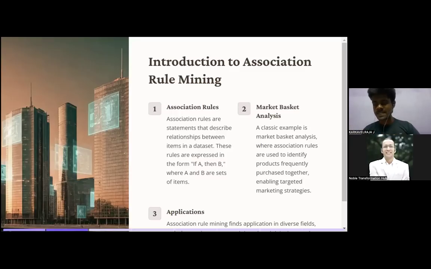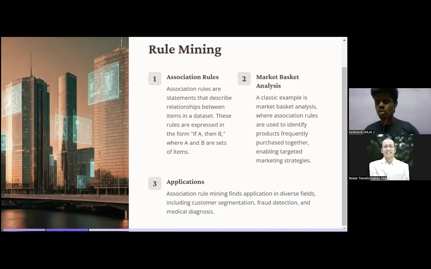Market basket analysis is one of the classical examples. In market basket analysis, association rules are used to identify products frequently purchased together, enabling targeted marketing strategy. Like we most commonly buy biscuit and milk, or milk and butter. Finding the most frequent items in the market using association rules is called market basket analysis. It's a popular, classic example.